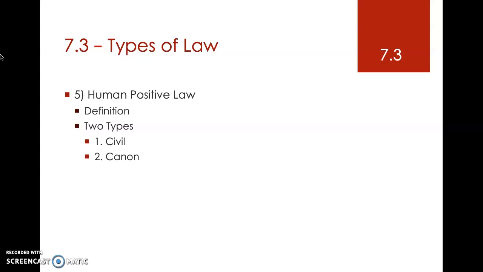That's part of church law. Church law regulates the actions of the members of the church. This affects not just lay members like us, but also priests and bishops and even the Pope. All right, so that's canon law.